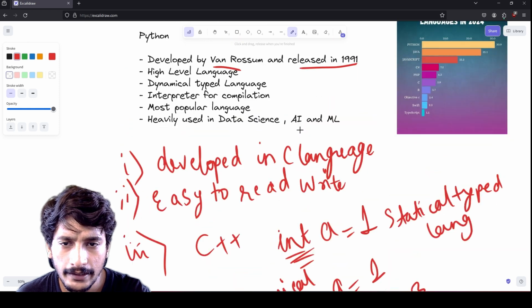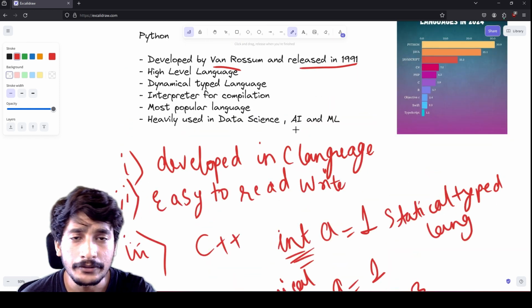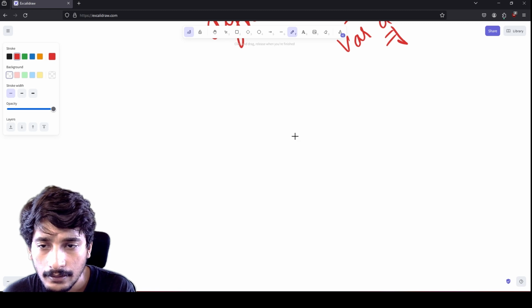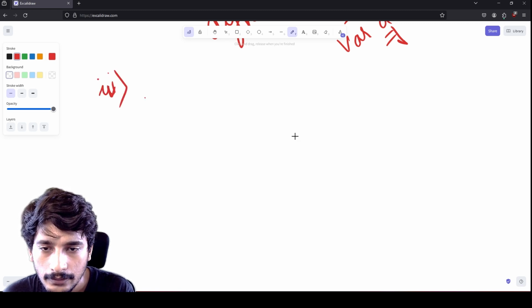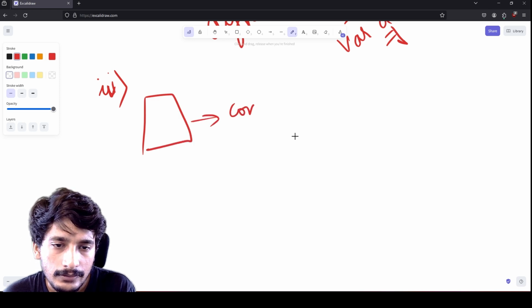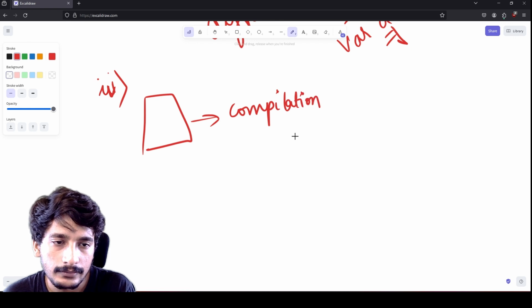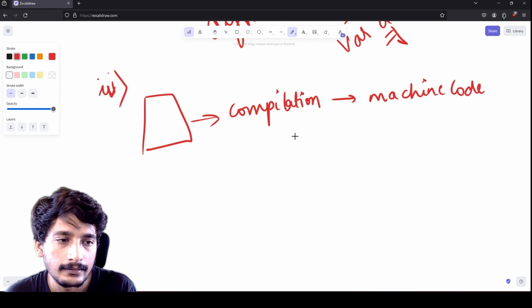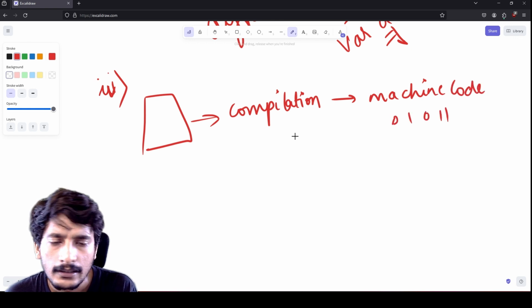Now let us move on to the next point, that is it uses an interpreter for compilation. What happens when you code? Suppose you are coding your program, you code it out and you give it to compilation. In compilation, your code turns into machine code, which is understandable to the machine, that is 01000.